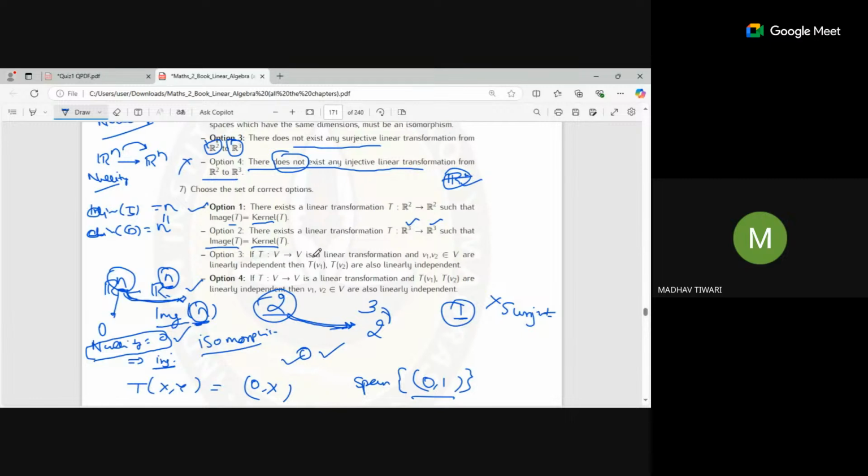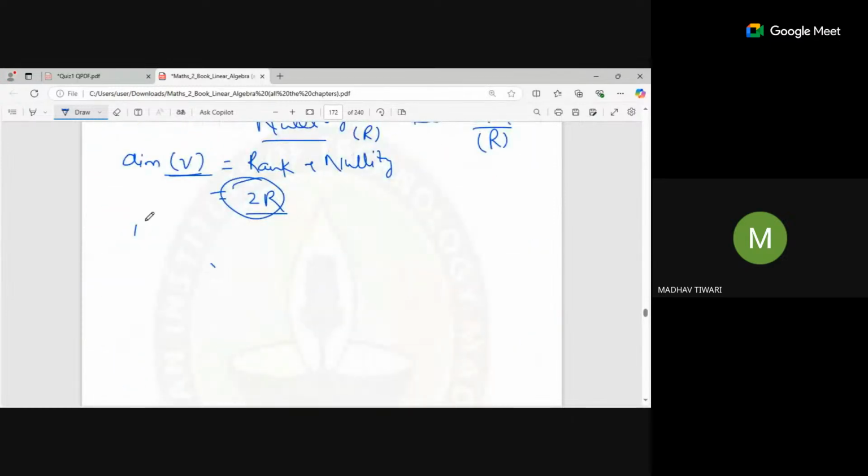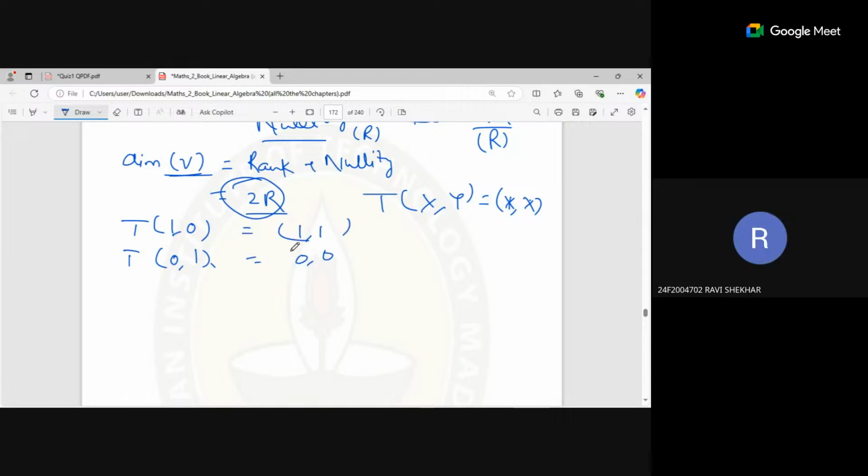Next is this one: a transformation from V to V is a linear transformation. If V1, V2 belong to V and are linearly independent, then TV1 and TV2 will also be linearly independent. This is false. Suppose you take two linearly independent vectors, (1, 0) and (0, 1). Both are linearly independent, right? Suppose my transformation is T(x, y) = (x, x). So this is going to be (1, 1), and this is going to be (0, 0). You can see these two are multiples of one another.